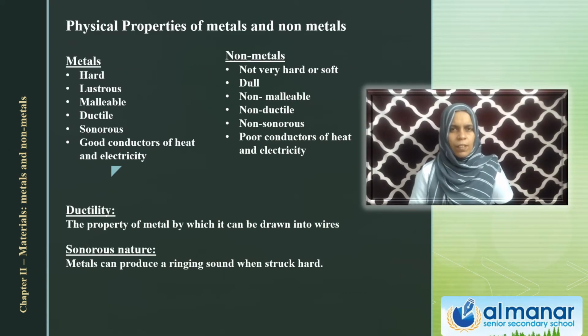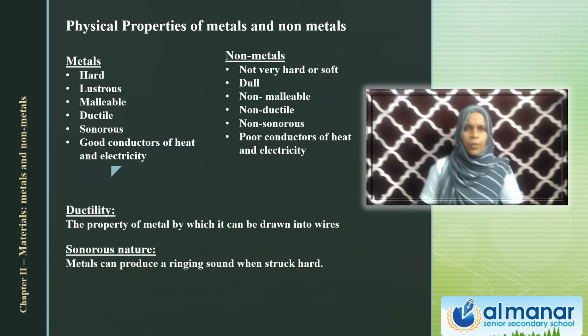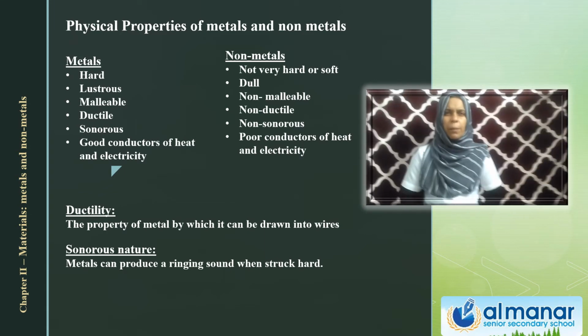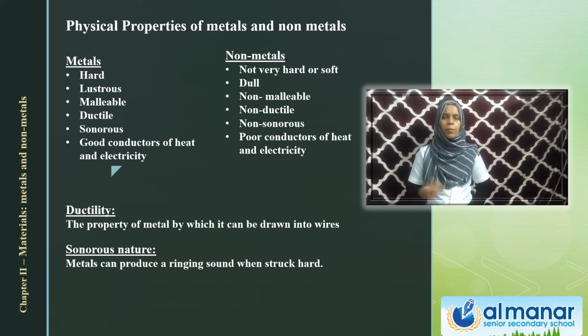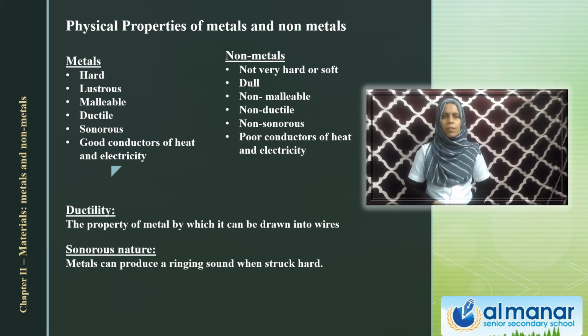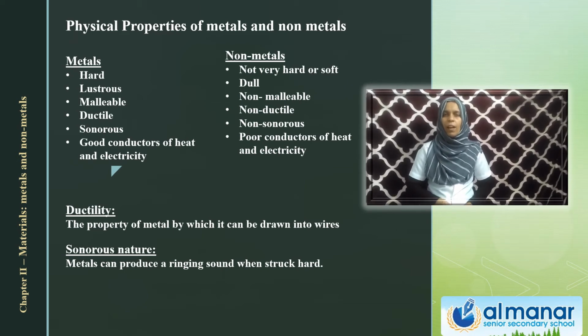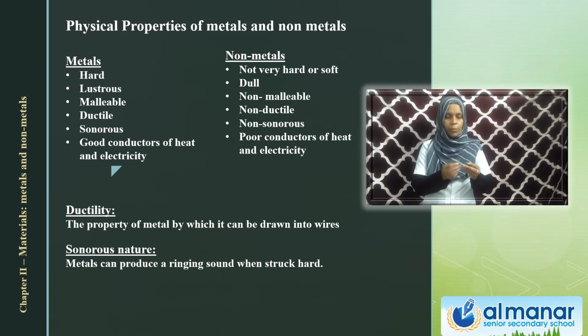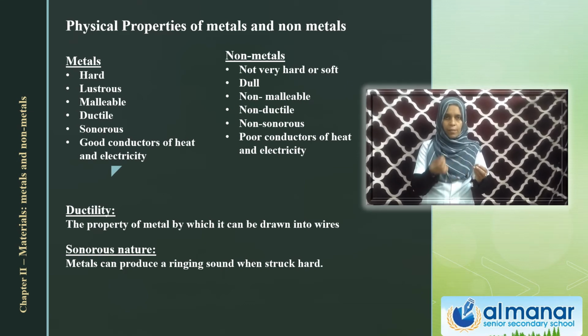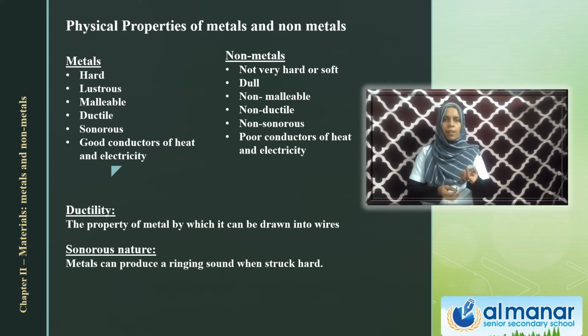Next is, do you see metallic bells in temples and all? Why are they not using wooden bells? This is because metals can make a ringing sound when struck on a hard surface. So already I have an iron nail here and a coin also. Both are made of metals. Iron nail is made of iron and this is maybe steel. So that also, the basic element is iron.